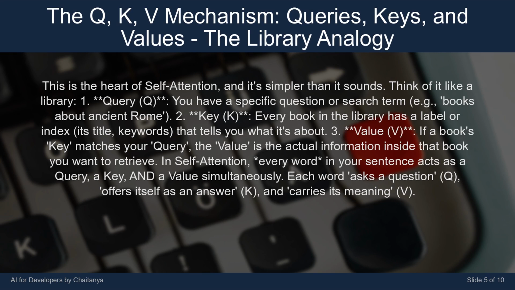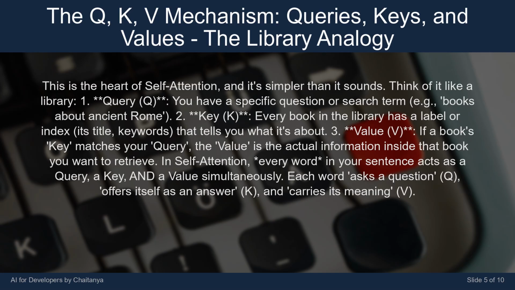Think of it like a library. 1. Query, Q. You have a specific question or search term, e.g., books about ancient Rome. 2. Key, K. Every book in the library has a label or index: its title, keywords. That tells you what it's about. 3.